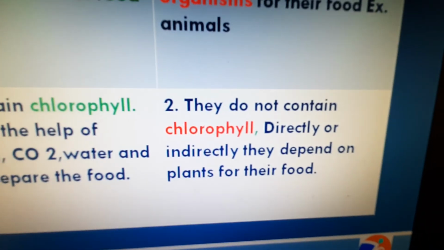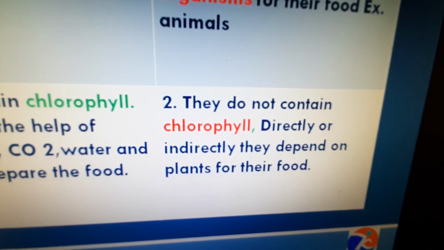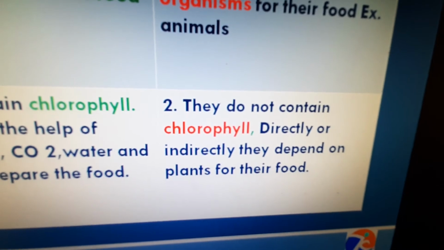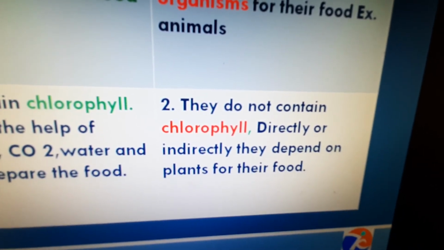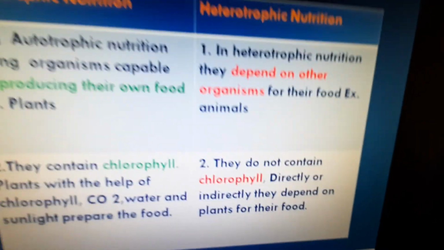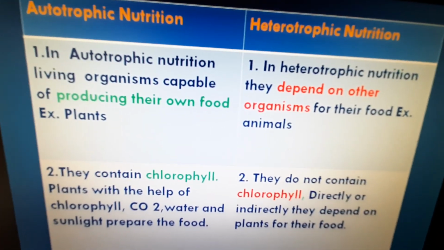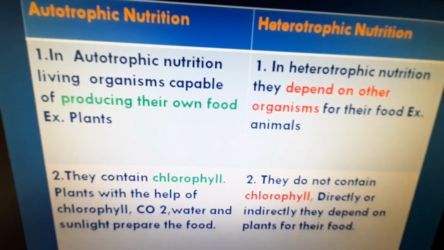Heterotrophs do not contain chlorophyll. Naturally, if they don't have chlorophyll, it is very difficult to produce food. Directly or indirectly, they depend on plants for their food. These are the main differences between autotrophic and heterotrophic nutrition.